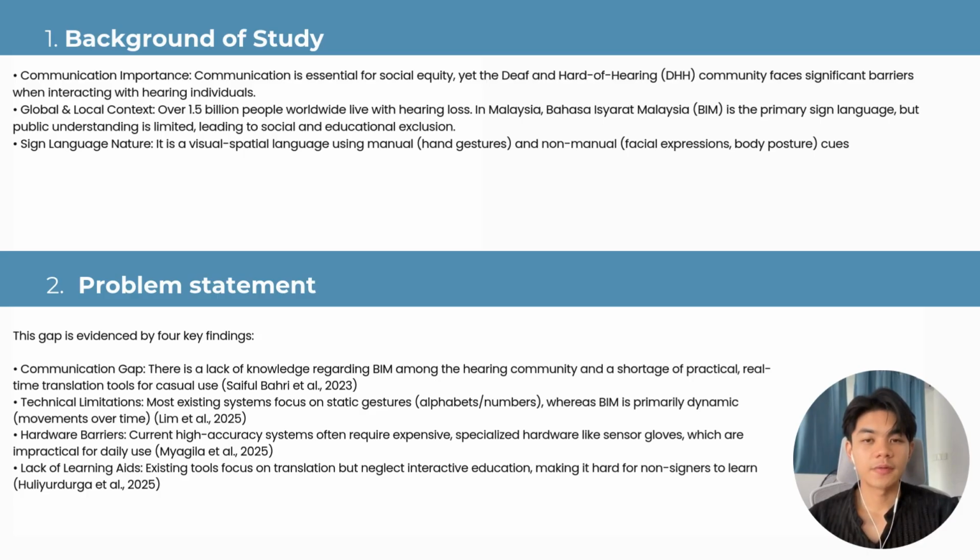First of all, the background of the study. It includes communication importance. Communication is very essential for social equity, but the deaf and hard of hearing (DHH) community often face significant barriers when interacting with hearing individuals. In global and local contexts, over 1.5 billion people live with hearing loss. In Malaysia, Bahasa Isyarat Malaysia (BIM) or Malaysian Sign Language (MSL) is the primary language, but the use and understanding of it is limited in general knowledge, which leads to social and educational exclusions.